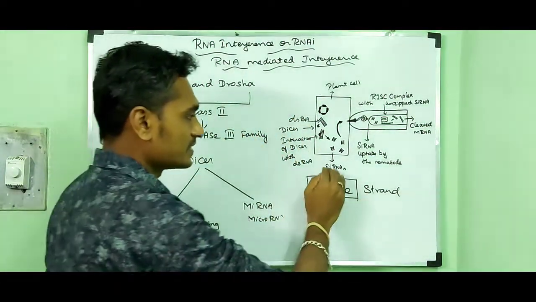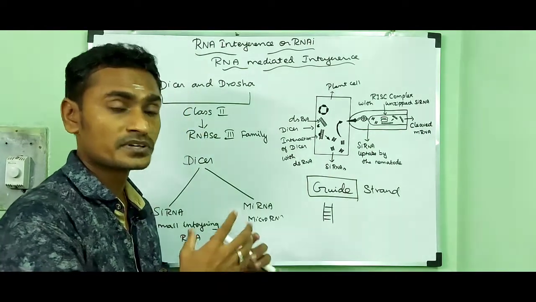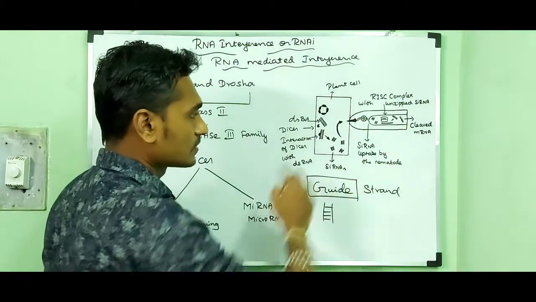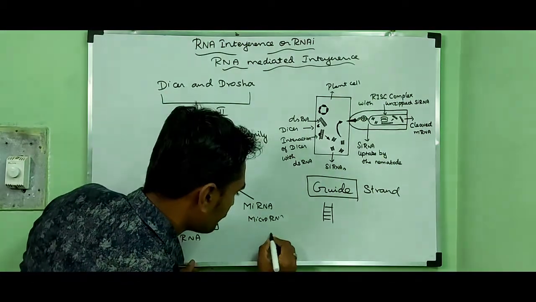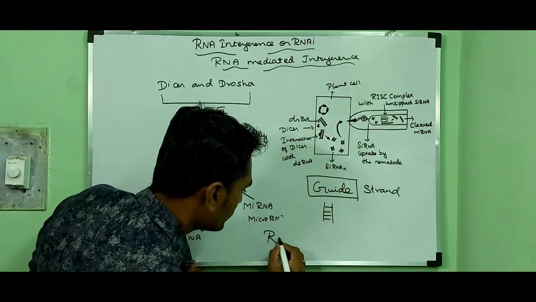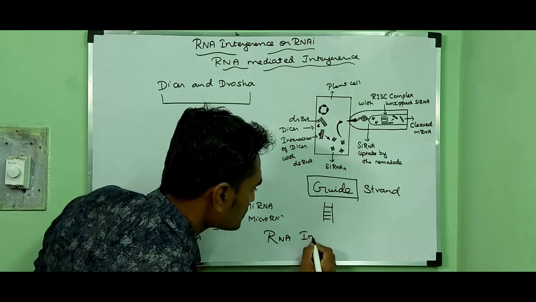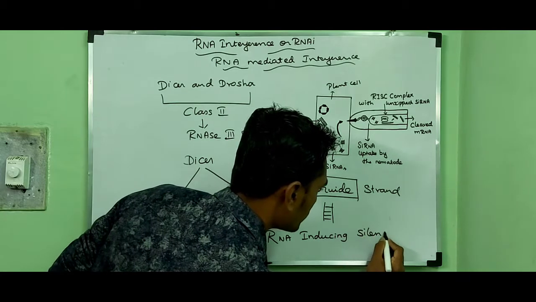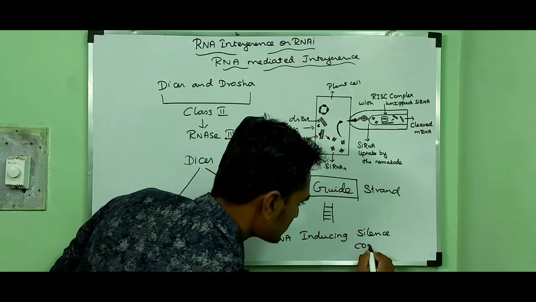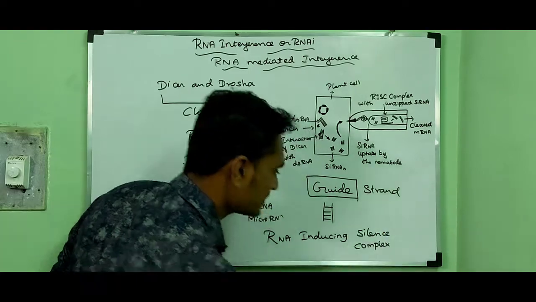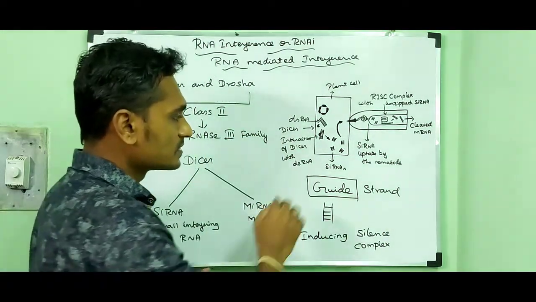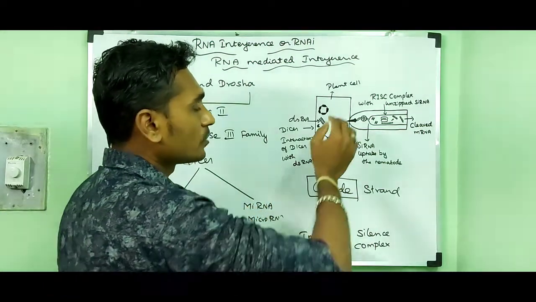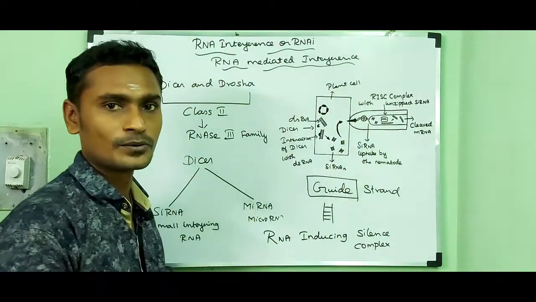Then this siRNA can be incorporated with the RISC complex. RISC means RNA inducing silencing complex. So this small interfering RNA can incorporate with this RISC complex.